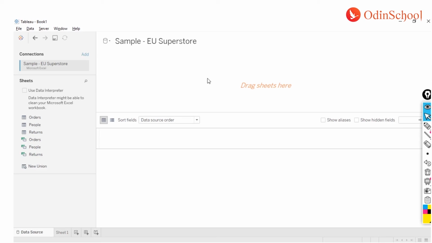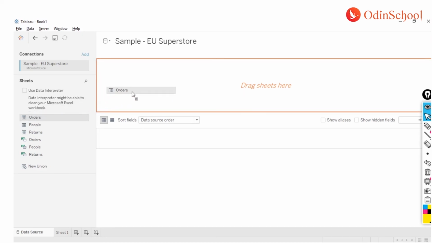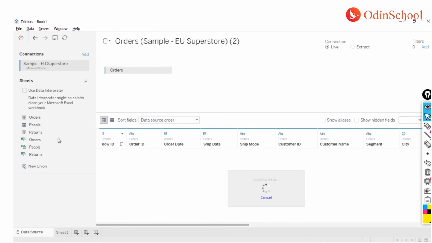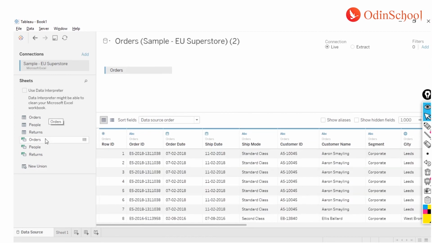Earlier this was the only place where we used to do cleansing to the maximum level that we could. For now, for this explanation, let me drag and drop one of the tables that I have in this Excel. What all these things mean, we will see once we are exploring the data and the joins process.